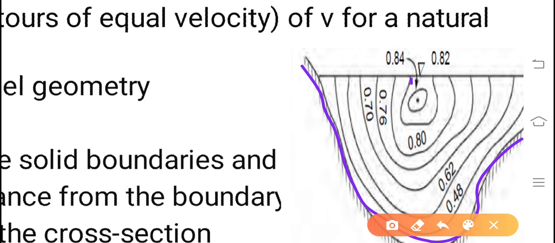Say for example 0.48 meters per second, 0.62 meters per second, 0.8 meters per second, 0.76 meters per second. This resembles the contours in survey which you have studied. What is the contour? The line joining the points of equal elevation. Similarly here, this is known as isovels, means these are the velocity lines. At each and every point on that line, velocity remains same. That is known as isovel.